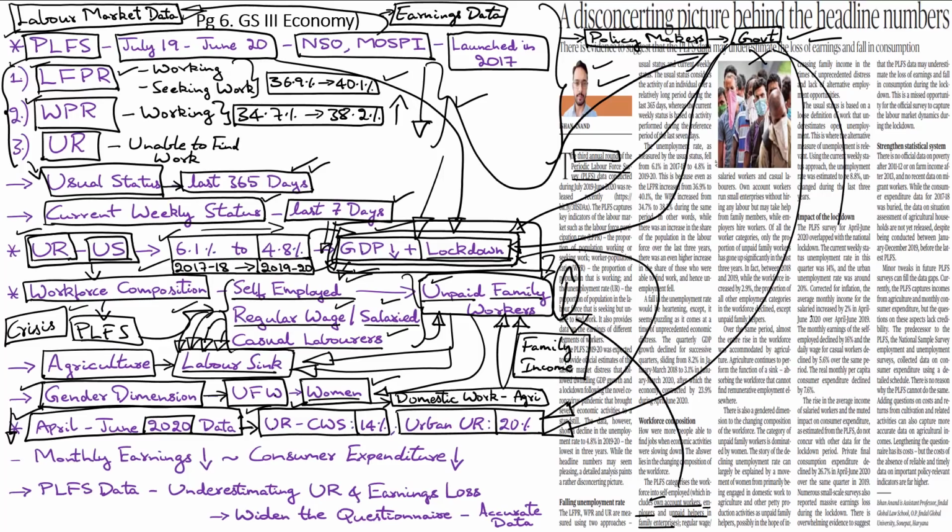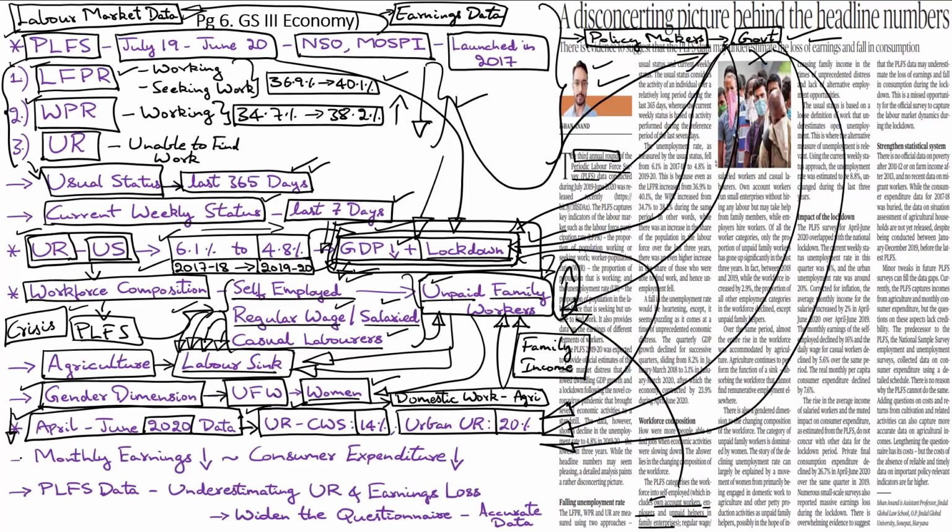So by choosing to ignore these specific findings of the lockdown period, and by just highlighting the labor market data over the last 1 year, the government is ignoring the plight of millions of workers who lost their jobs during the lockdown and during the preceding months of sustained GDP decline.